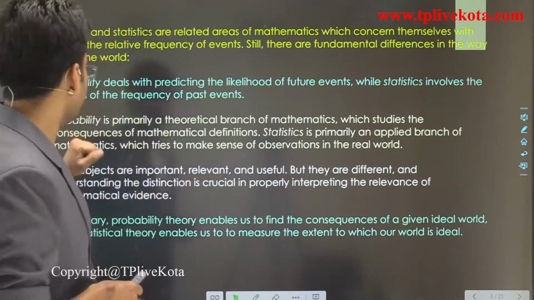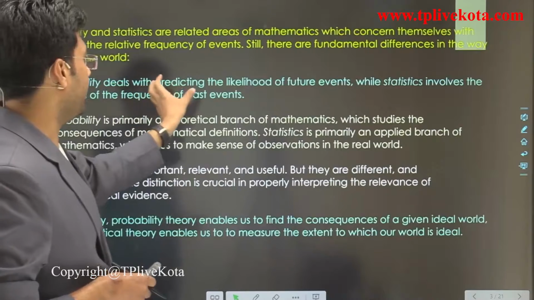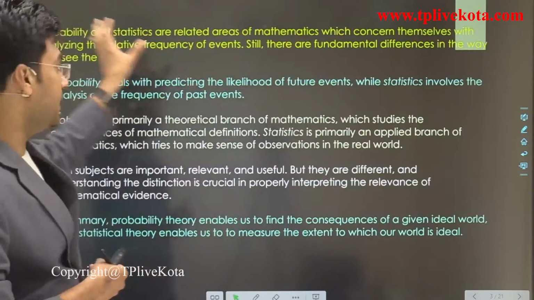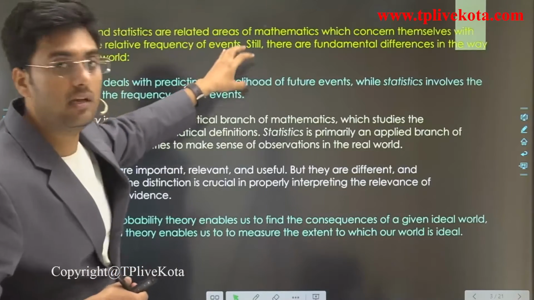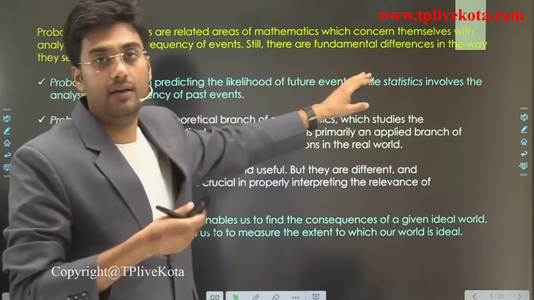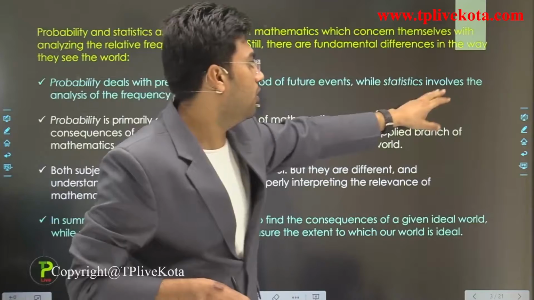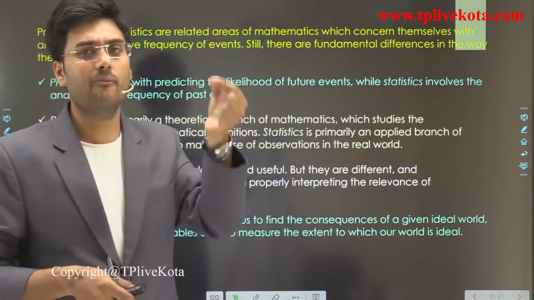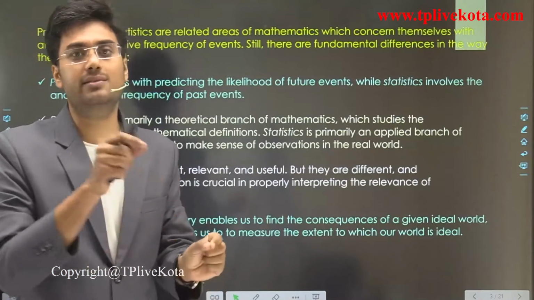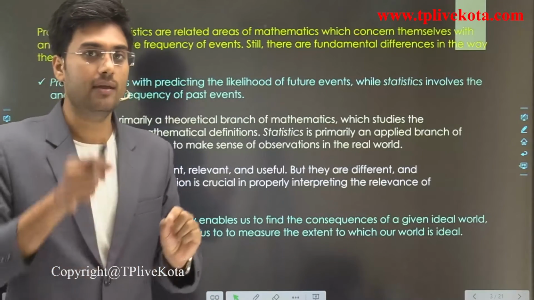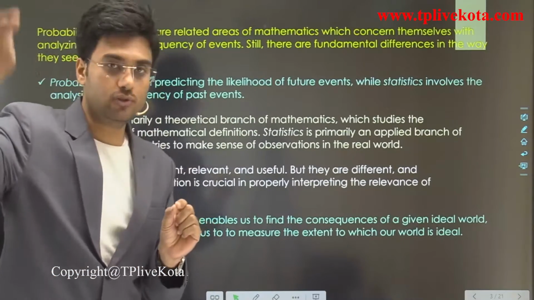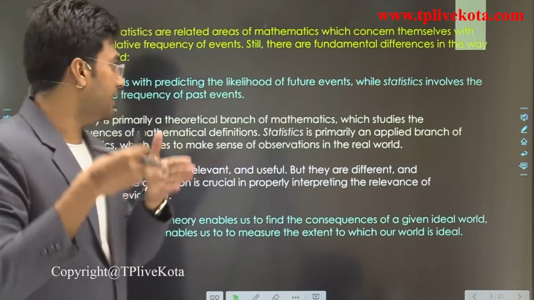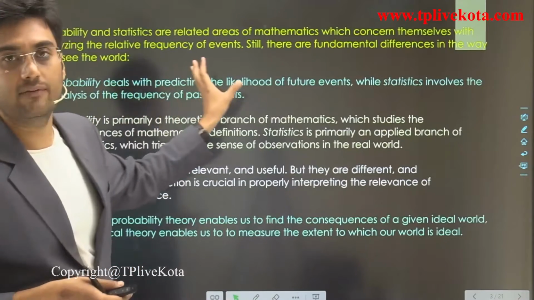Probability deals with predicting the likelihood of future events, while statistics involves the analysis of the frequency of past events. This is the very fundamental difference between statistics and probability, okay. Probability is predicting future events, and statistics is related to past events, okay.